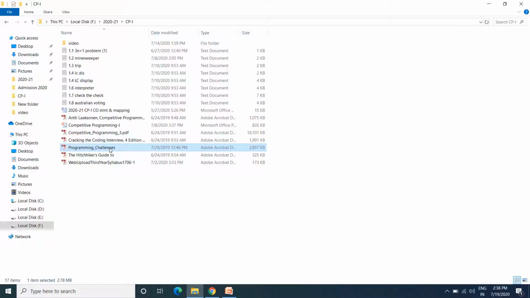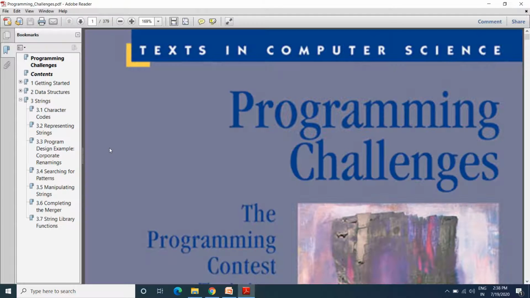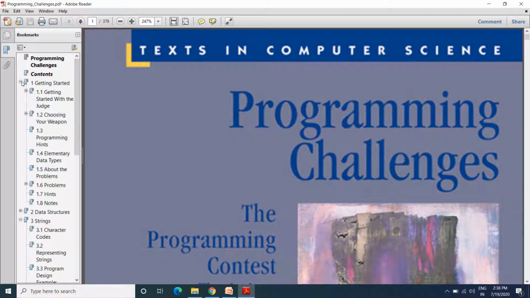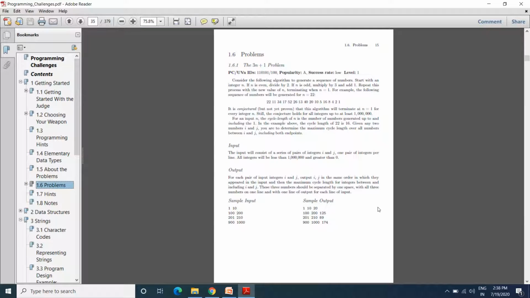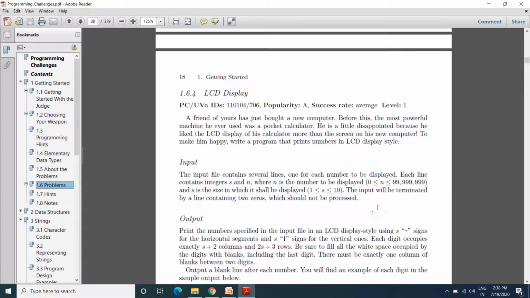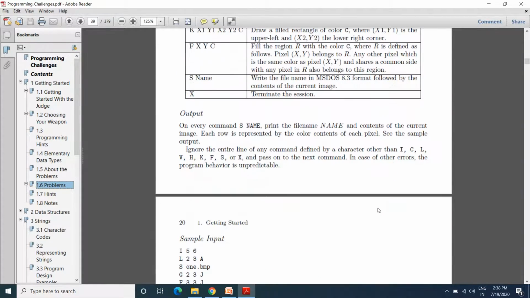From that you can read the problem statement and make the solution for it. As we are in unit number 1, chapter number 1, we need to check the problems from it. So we are solving the problem Check the Check.